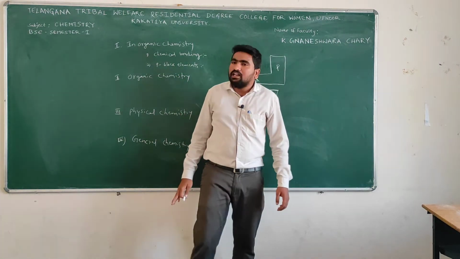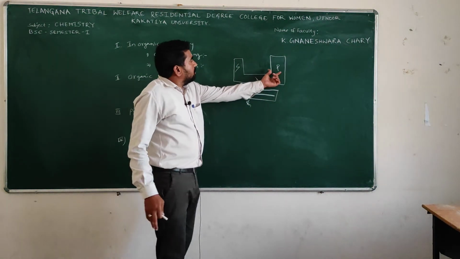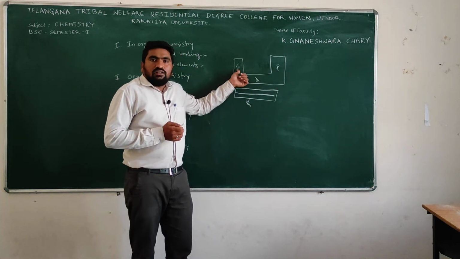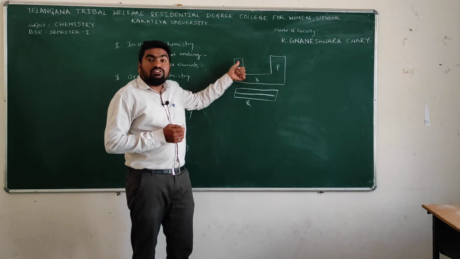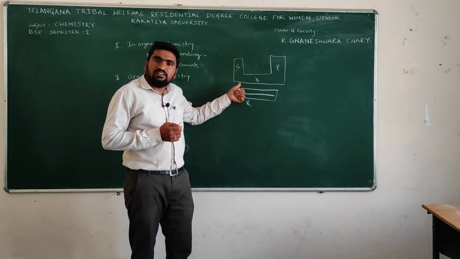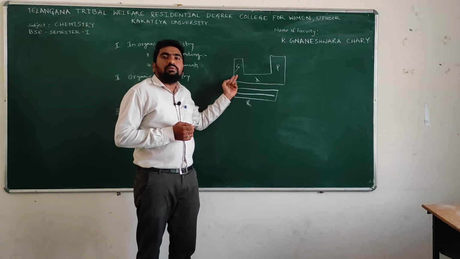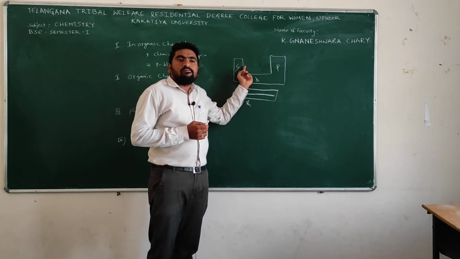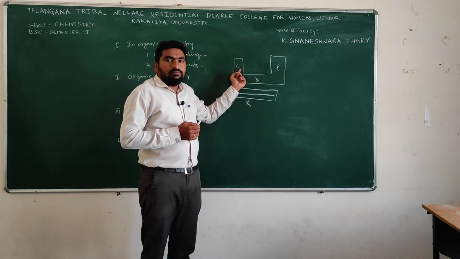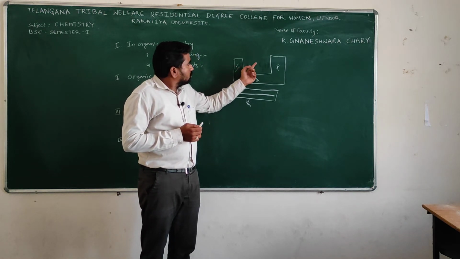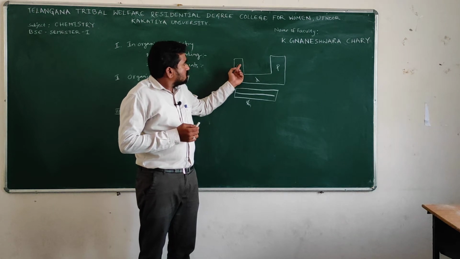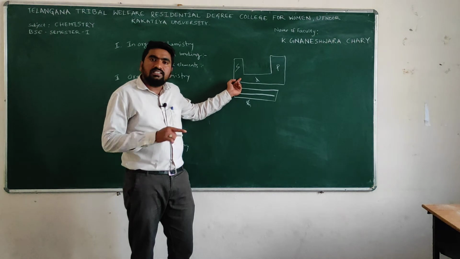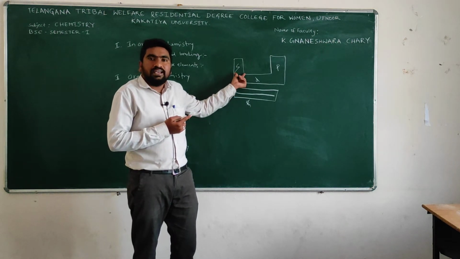Here we have the p block elements fundamentals. But first, s block elements: hydrogen, lithium, sodium, potassium, rubidium, cesium, francium. These are the first A group elements. And the second group elements are beryllium, magnesium, calcium, strontium, barium, radium. These are the second A group elements which come under s block elements.